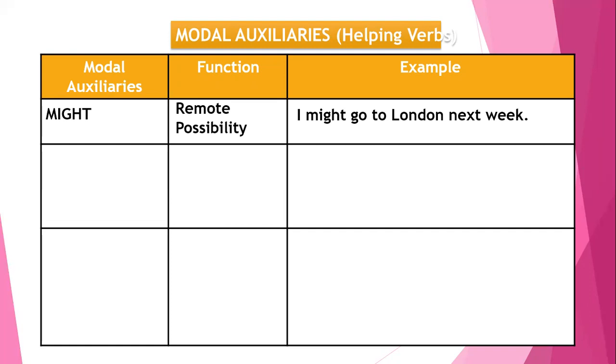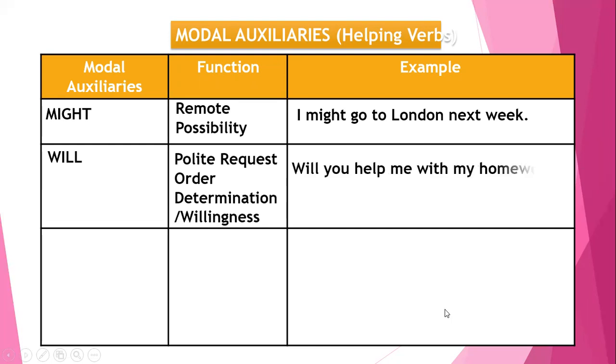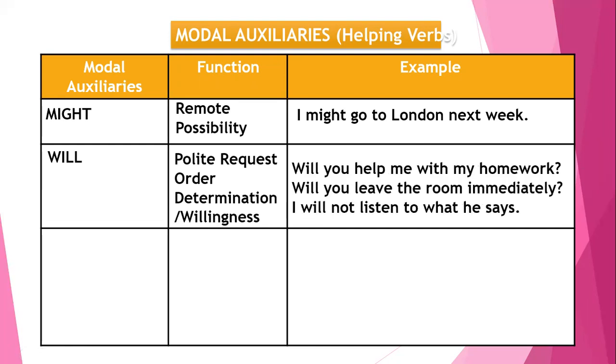And it plays a role in the sentence, I might go to London next week. Here, it shows how there is a rare possibility of going to London next week. Will, on the other hand, plays the role of polite request, order, determination, or willingness to do something.